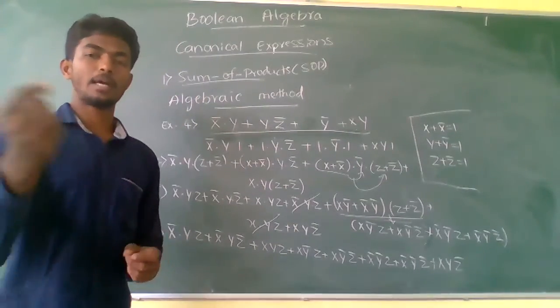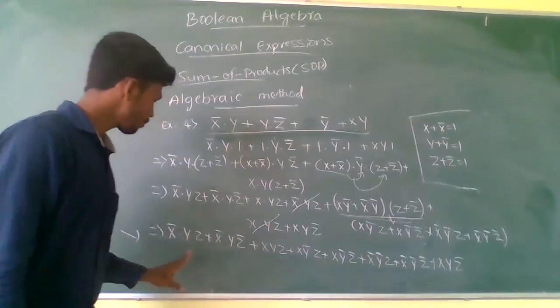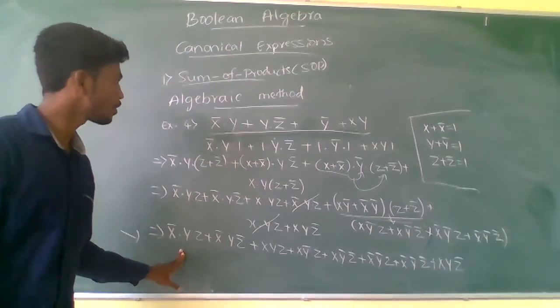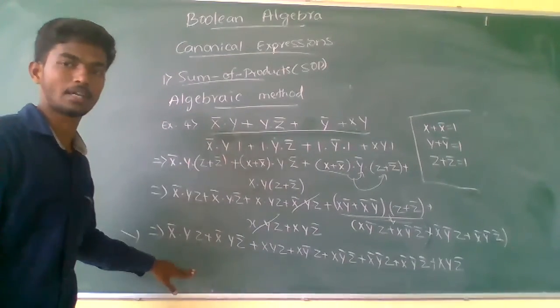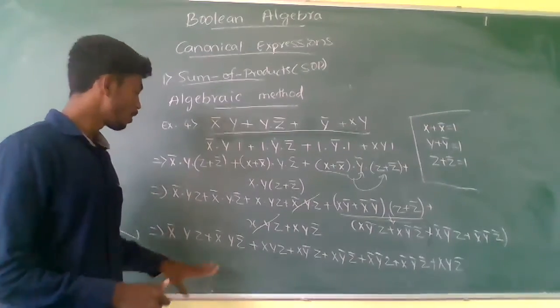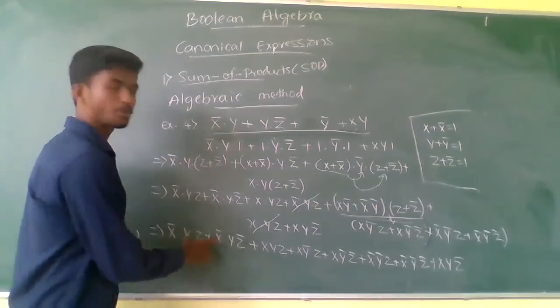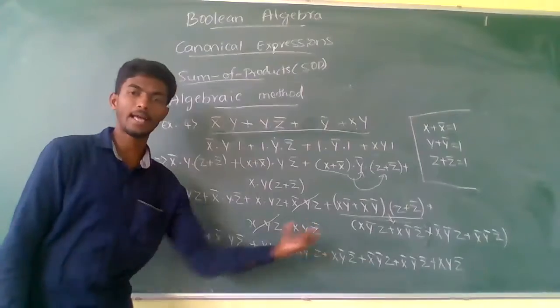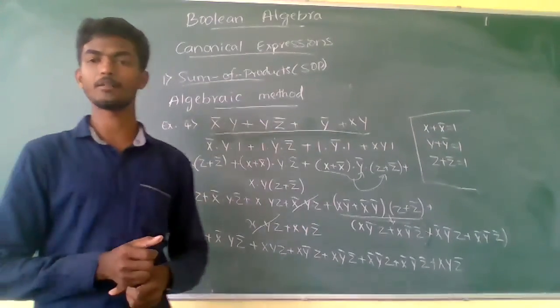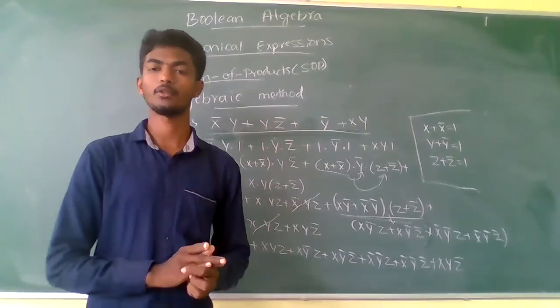Now I am assigning one small piece of homework. I have converted the given expression into this canonical expression. Now you have to convert this canonical minterm form into the shorthand notation.